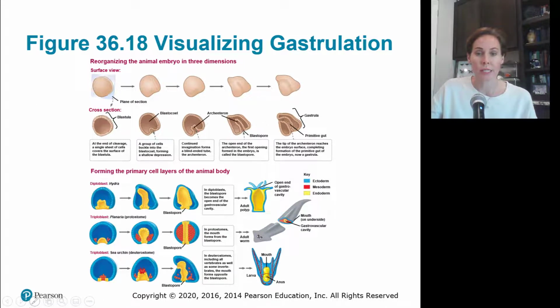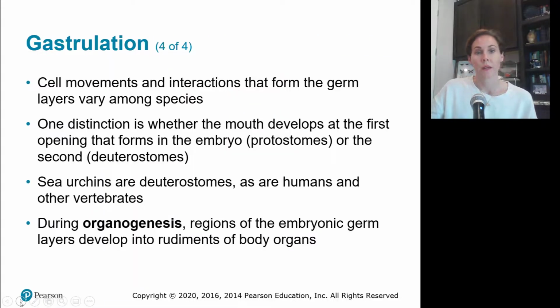Here you can see on the bottom, with the blue, yellow, and red coloring, the formation of the endo-, meso-, and ectoderm, how we start to see 3 different germ layers. Cell movements and interactions that form the germ layers vary among species, just like many things do. One distinction is whether the mouth develops at the first opening that forms in the embryo or the second.